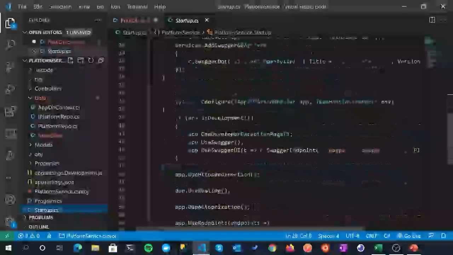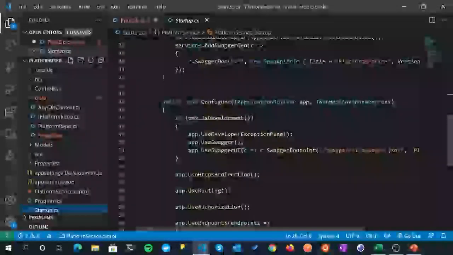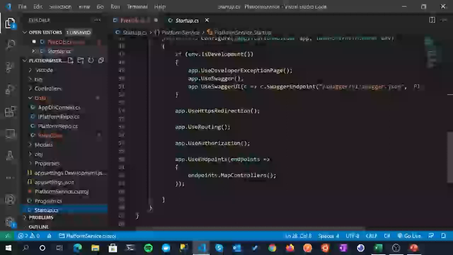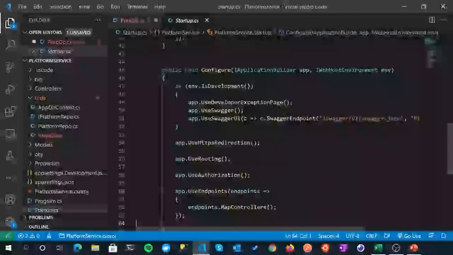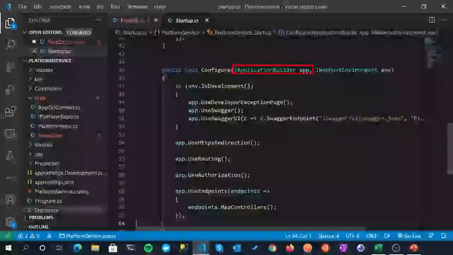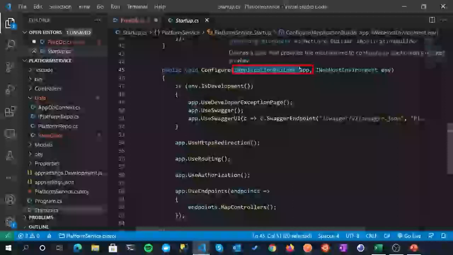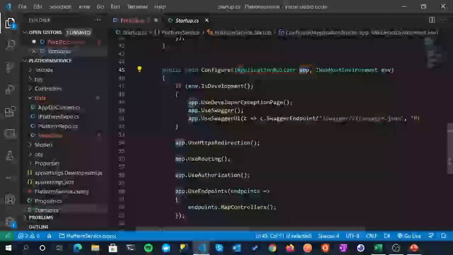So once we've run ConfigureServices and then Configure starts to get run, we're going to call it in and around here. And what we're going to pass in order for us to be able to use a DB context is this IApplicationBuilder instance here. We're actually going to pass this through into it, and then we're going to use this to create something called a service scope, which we can then use to create a DB context.